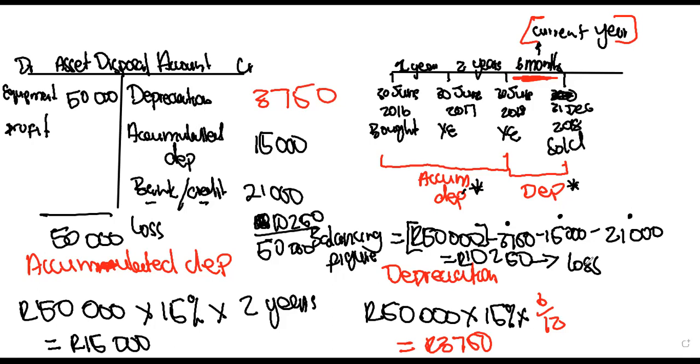In this case, we were told to use the cost price method, which is the easiest method. If they ask you to use the diminishing balance method, then they're going to give you more marks for that, which is a good thing, because this question, a fixed asset question, is not too difficult.